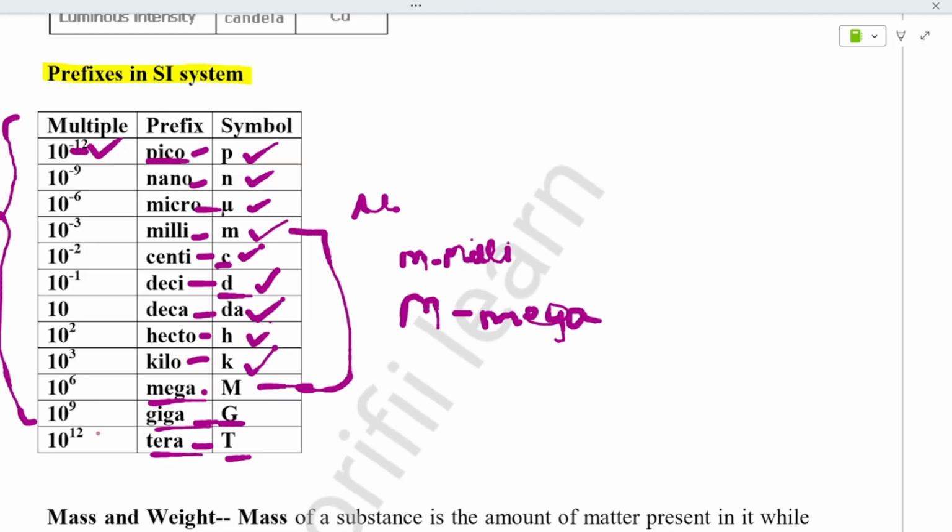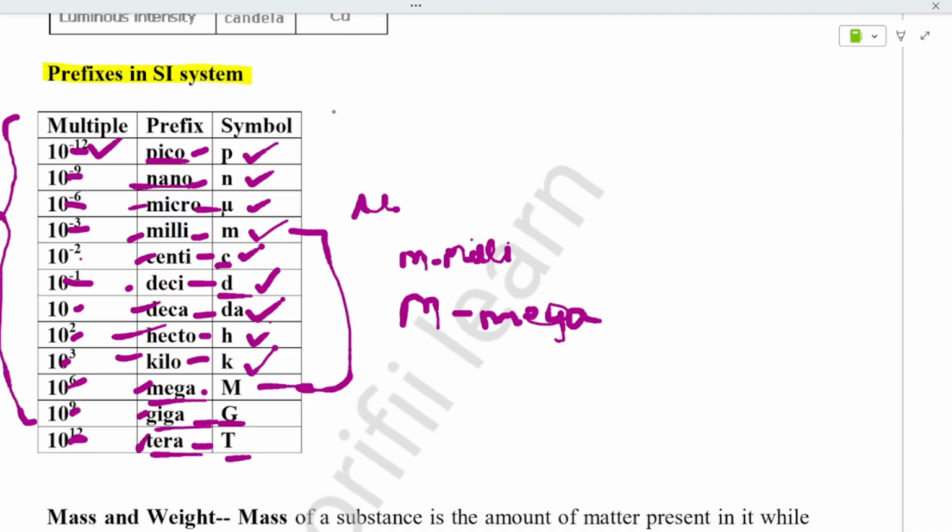And 10 power 12 is tera. If it is 10 power minus 9, it is nano. If it is plus 9, it means giga. 10 power minus 6 means micro. Plus 6 means mega. Minus 3 means milli. Plus 3 means kilo. Minus 2 means centi, and plus 2 means hecto. Minus 1 means deci, and plus 1 means deca.